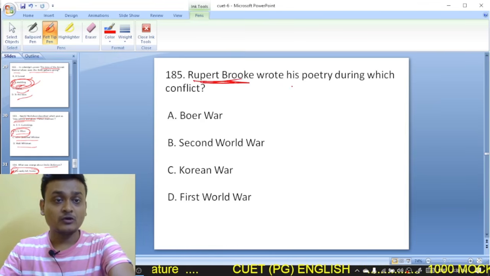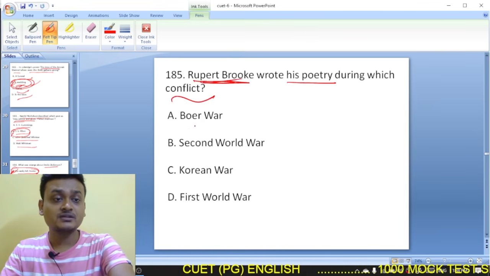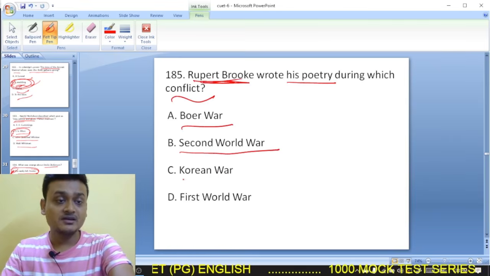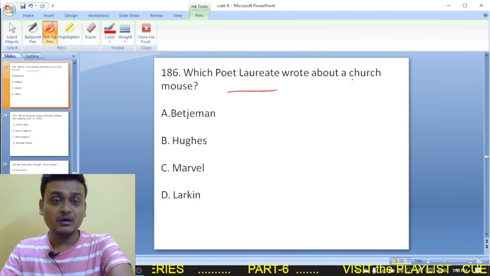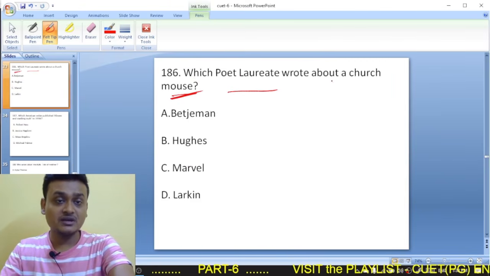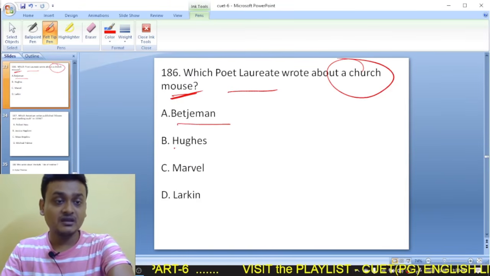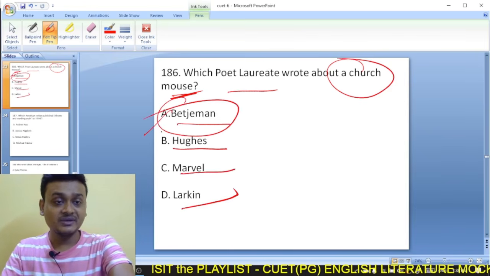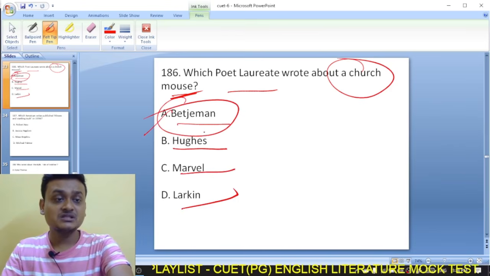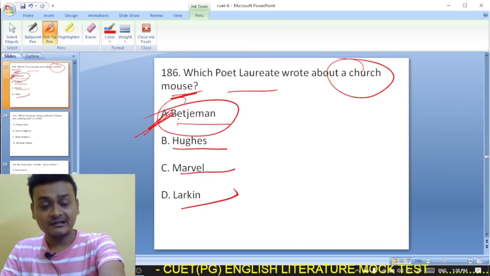Rupert Brooke wrote his poetry during which conflict? Boer War, Second World War, Korean War, or First World War. Next question: which poet laureate wrote about a church mouse? Betjeman, Ted Hughes, Motion, or Philip Larkin. So it is Betjeman. Betjeman had written about a church mouse. So A is the right option.